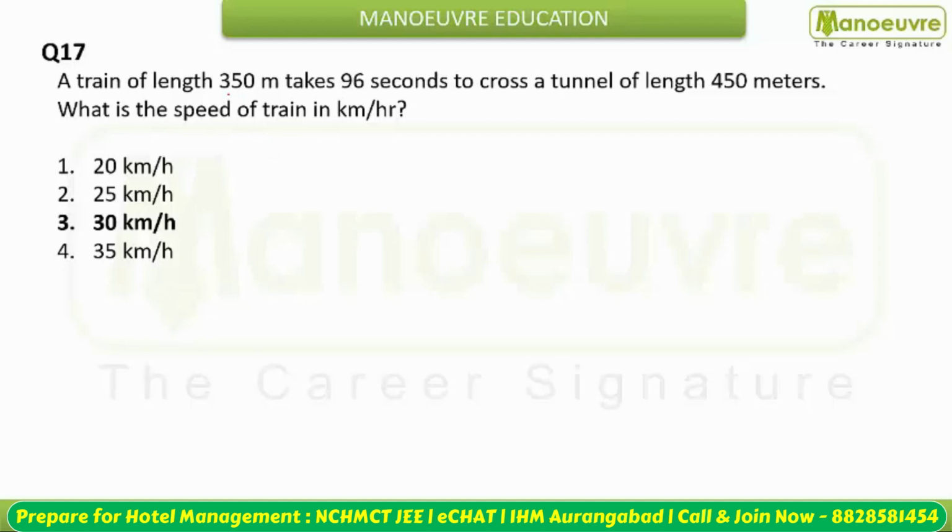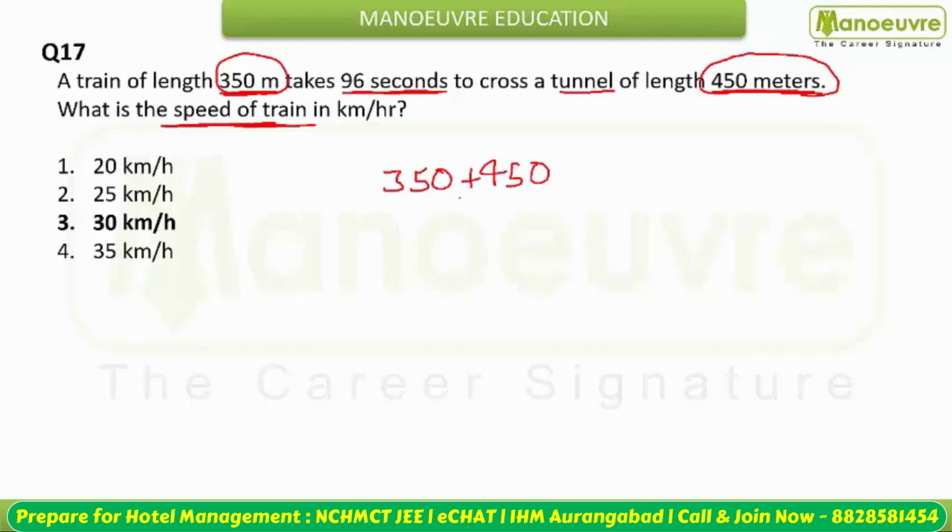Next is: a train of length 350 meter takes 96 seconds to cross a tunnel of length 450 meter, and you need to find out the speed of the train. Basically the train length is given and the tunnel length is given. That means the train is going to cross both the tunnel length and the train length. Time is given, so speed is total distance, that is train length and tunnel length, by the time taken. Now you have to answer in kilometer per hour.